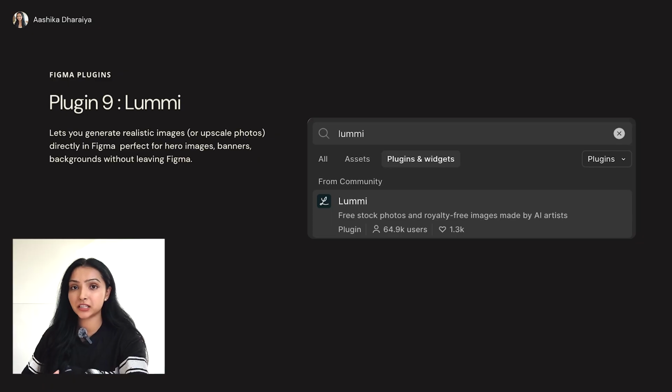It also offers customization tools like brightness, contrast, saturation, effect, everything with this plugin. So you can also edit the image with this plugin. Very, very cool, important, and super duper easy.